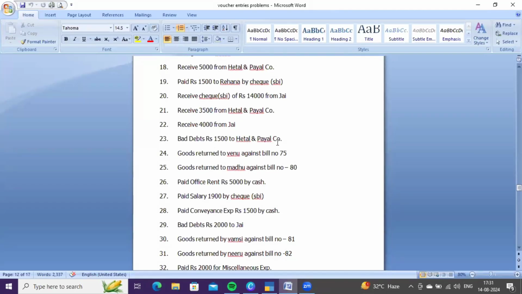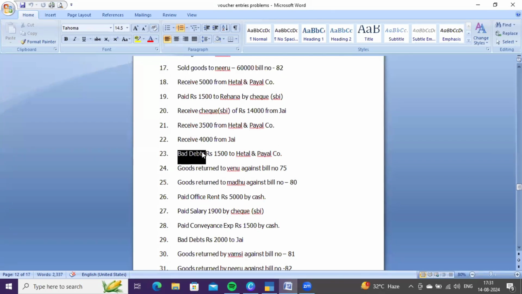Next, bad debts 1,500 to Hital and Payal account. I already explained this bad debt topic under general voucher. Bad debt is nothing but any amount which is irrecoverable or uncollectible from the debtor. It is lost to us, because the debtor is in the position of not paying the pending balance to us. So it remains bad debt to us.